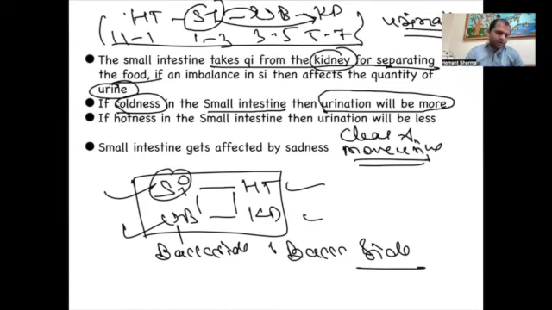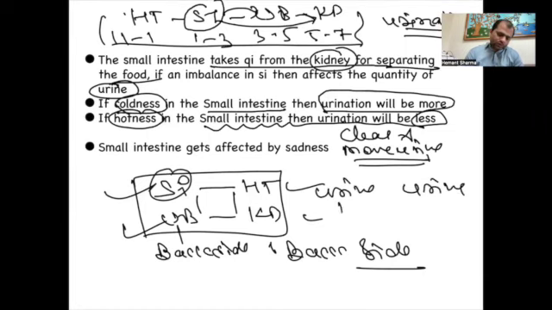On the other side, if there is hotness in the small intestine, there will be less urination. So we can also do the diagnosis by the quantity of the urine. If urine is too much, then coldness.